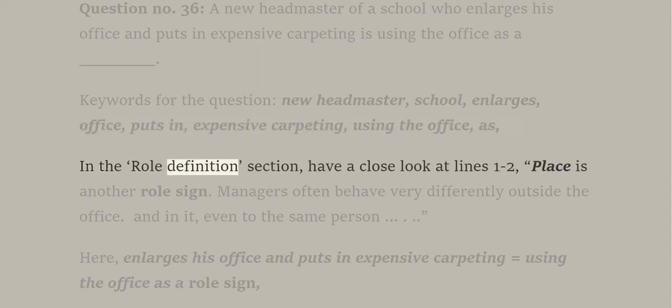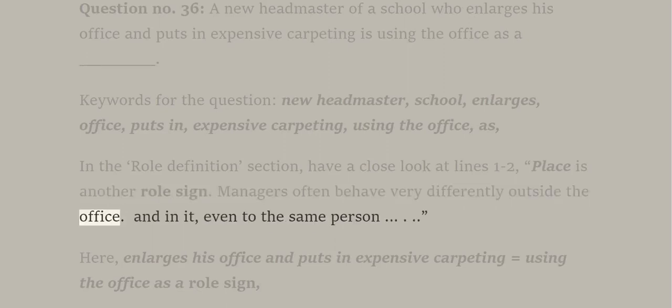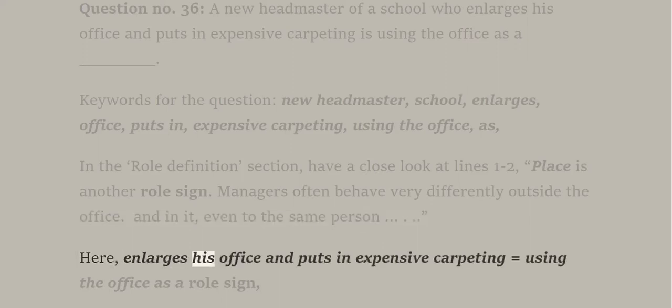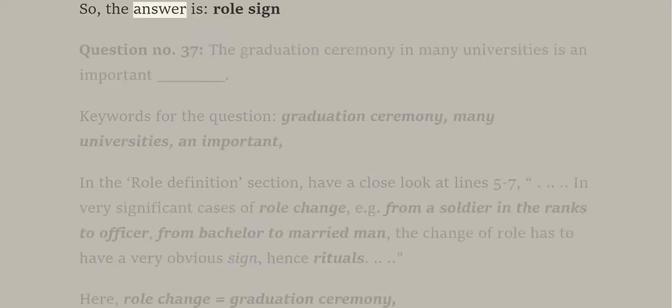In the role definition section, have a close look at lines 1 to 2. Place is another role sign. Managers often behave very differently outside the office. And in it, even to the same person. Here, enlarges his office and puts in expensive carpeting is equal to using the office as a role sign. So, the answer is role sign.